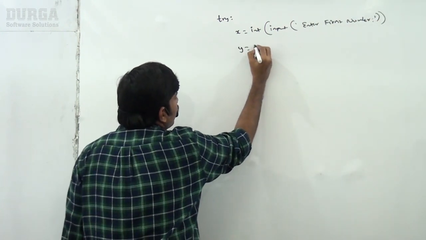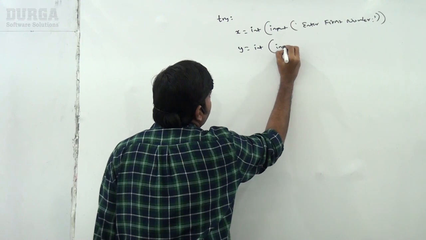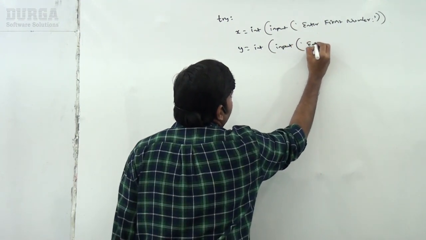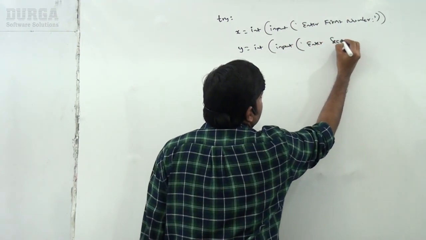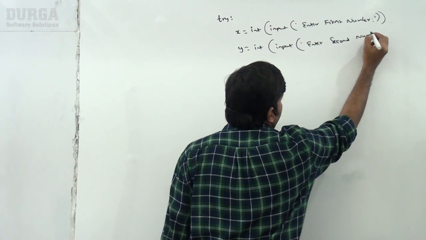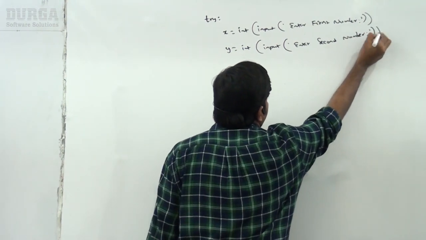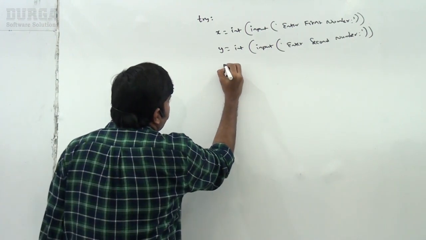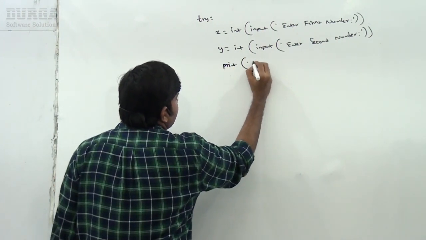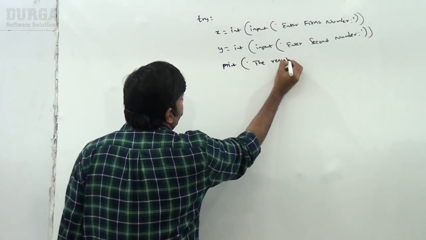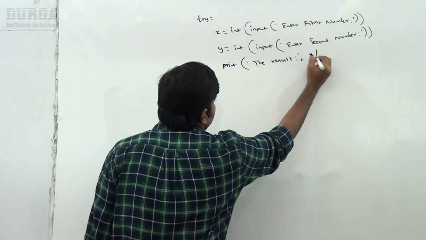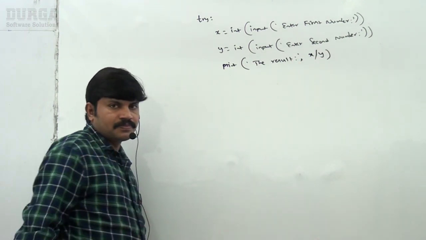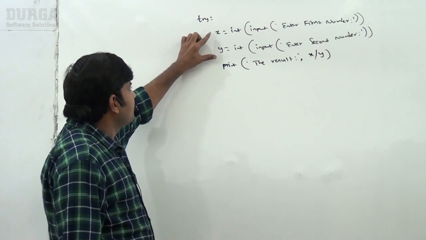Next, y is equal to int of input of 'Enter second number'. Now my target is to print the result, which is x by y. Now take very special care.